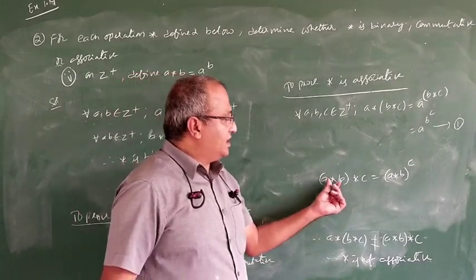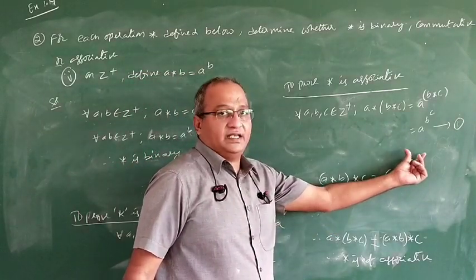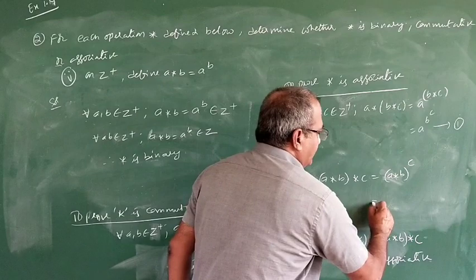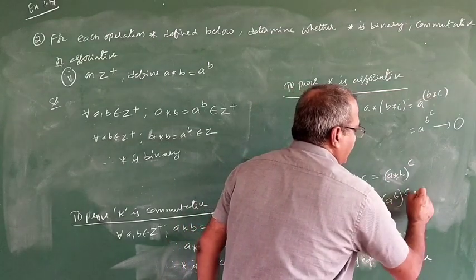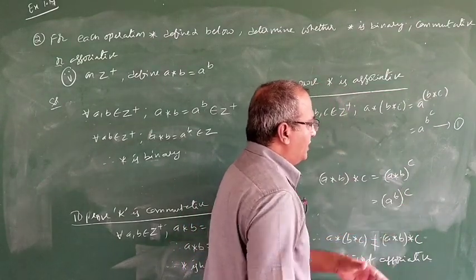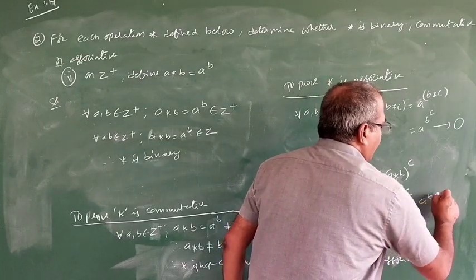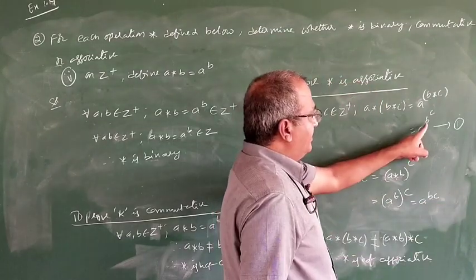So A star B is what? A power B. Now (A star B) star C means what? A power B whole power C, it is (A power B) whole power C, so we can write it as A power BC. See, it is different from A power (B power C).